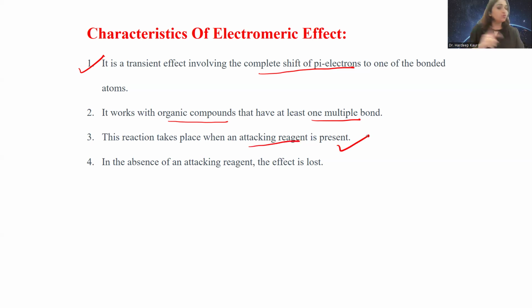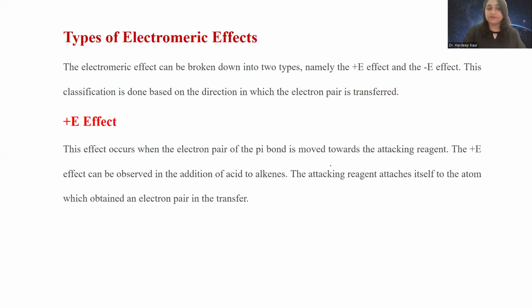If it is absent, the electromeric effect cannot be seen, and in the absence of the attacking agent, the effect is lost. So these are the characteristics of electromeric effect.